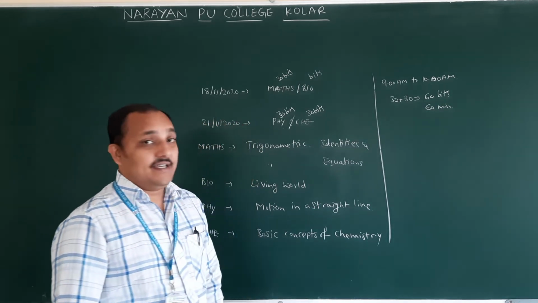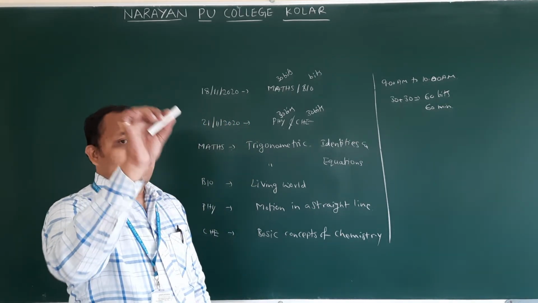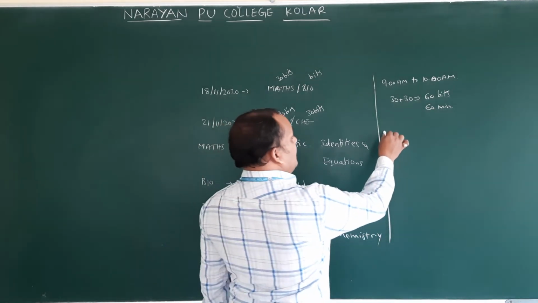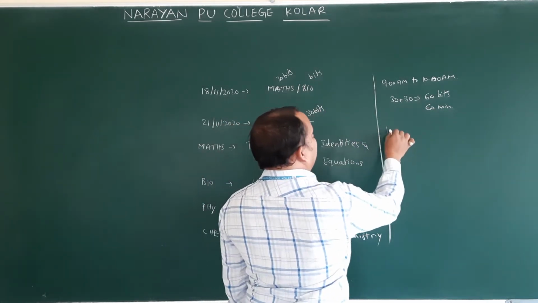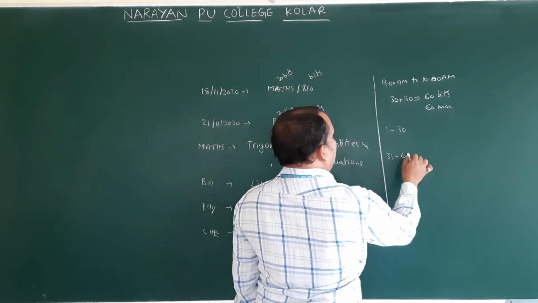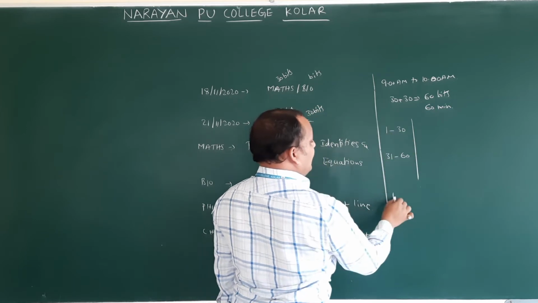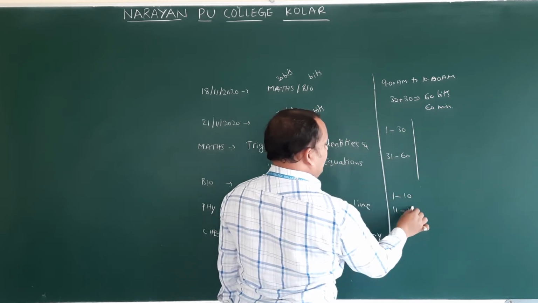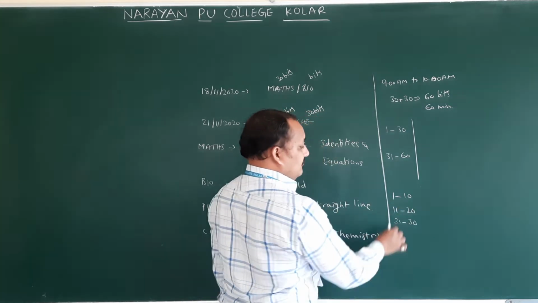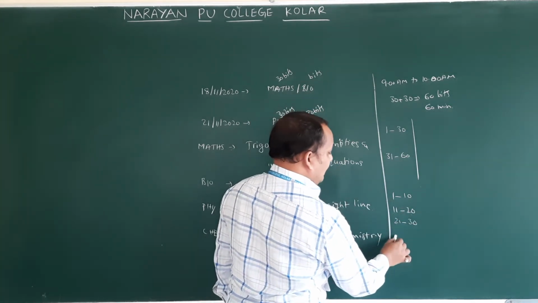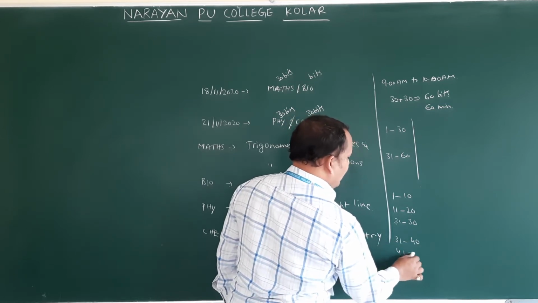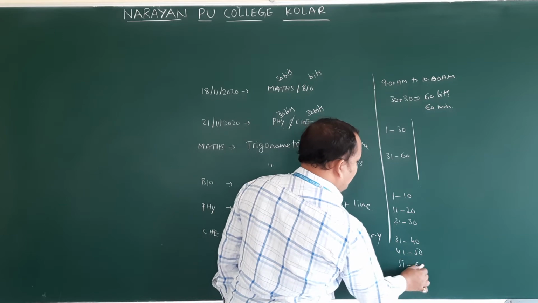After practicing, you have to put the key. Only the key you have to send. How to write the key? You will get mathematics, let us assume 1 to 30, and biology 31 to 60. Out of this, 1 to 10, 11 to 20, 21 to 30, and 31 to 40, 41 to 50, 51 to 60.